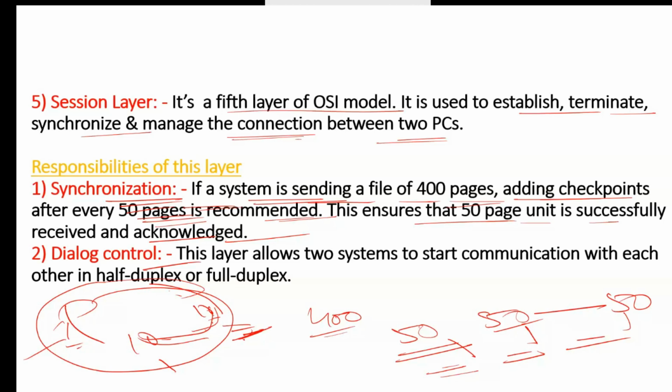Session layer, as we discussed in the starting, works on the software side, and is also known as the software layer. Means in your software that layer works. Suppose I'm using this Cisco Webex. So for that, when I click on start meeting, at that time in the backend, this session layer starts the communication, starts the connection, starts this meeting. And in the end, when I click on end meeting, at that time it will terminate the connection. And in between, this layer synchronizes the connection. Means we are connected and we are synchronized with each other. That means this layer was session.